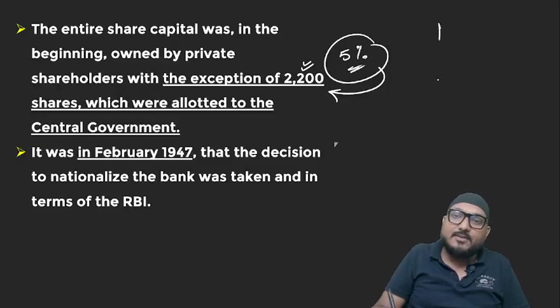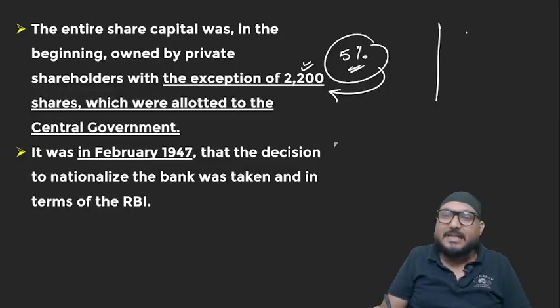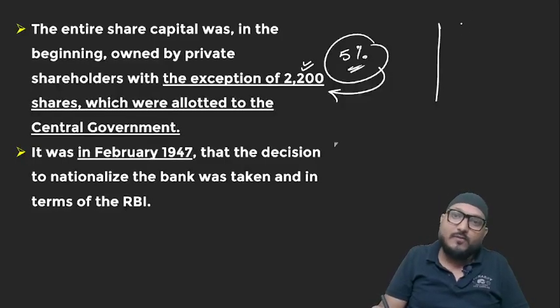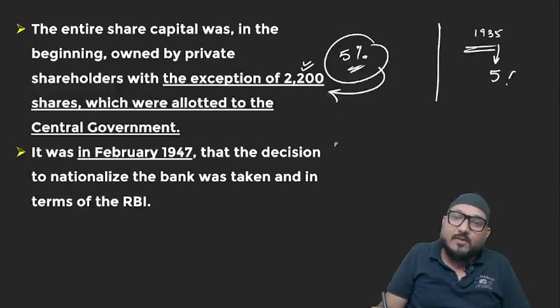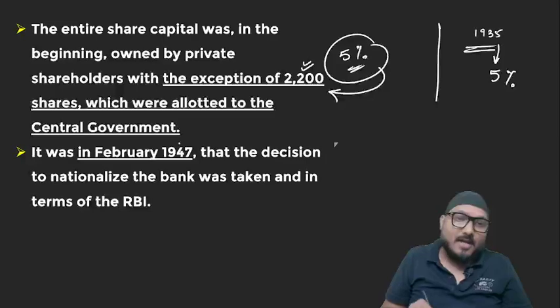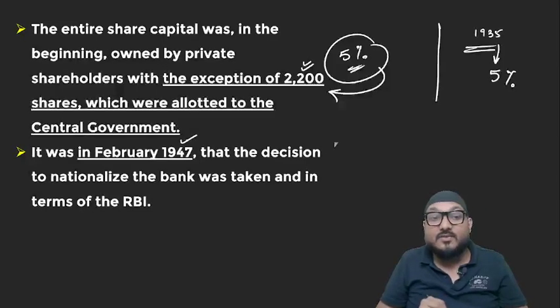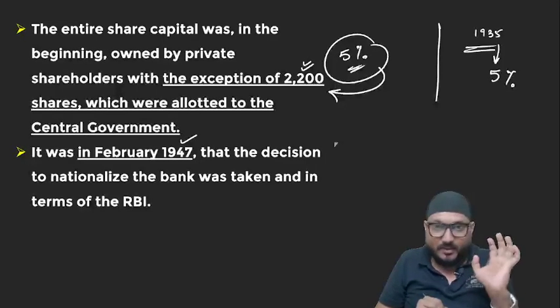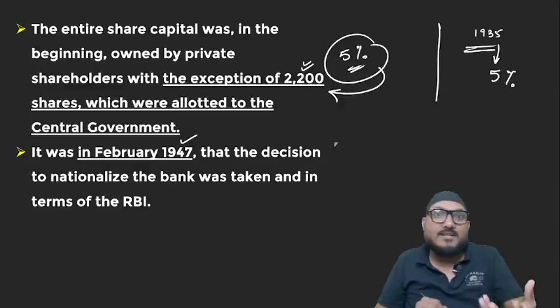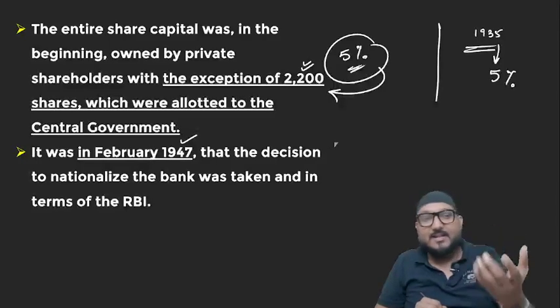So many teachers I see on YouTube come and teach you that RBI was fully private owned. No, it was not fully private owned when it was made in 1935. At that time also, 5% stake was with central government, which was British government. Clear? And to nationalize RBI, the decision was taken in February 1947 only, before the independence, but full-fledged approach to nationalize it started in 1948.